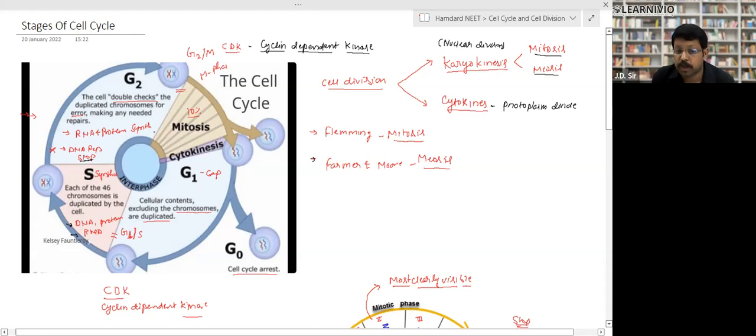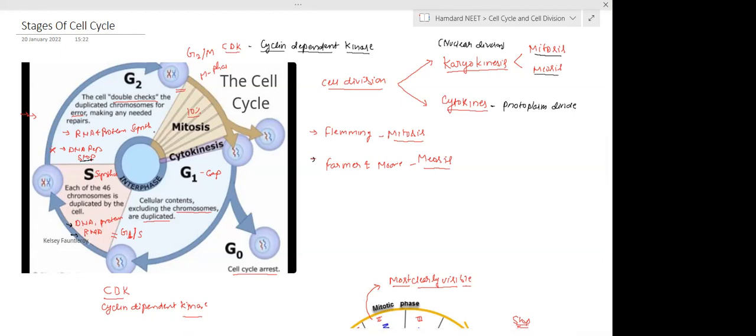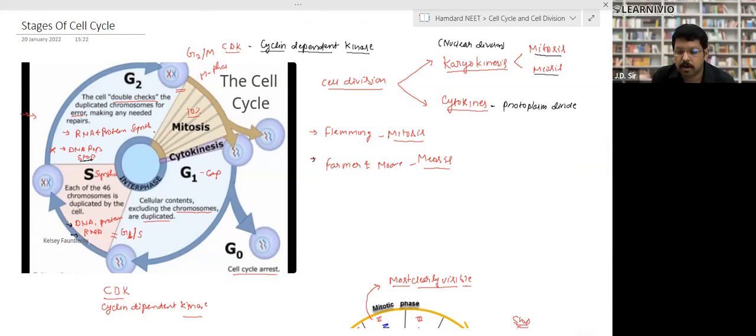Is it clear? Checkpoint clear? Yes, sir. Jafullah? Clear? Yes, sir. Fine.